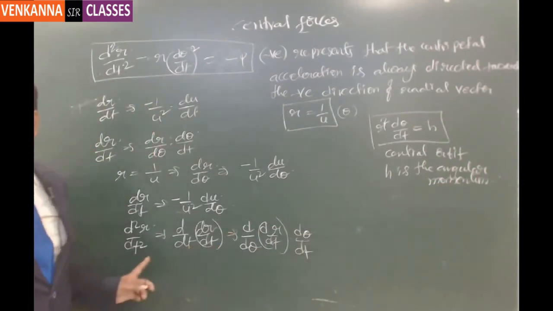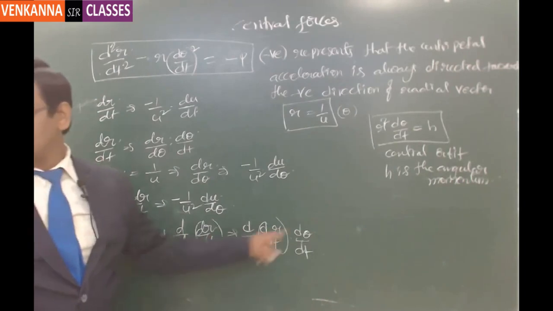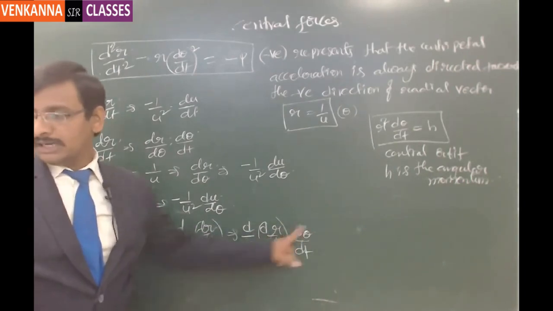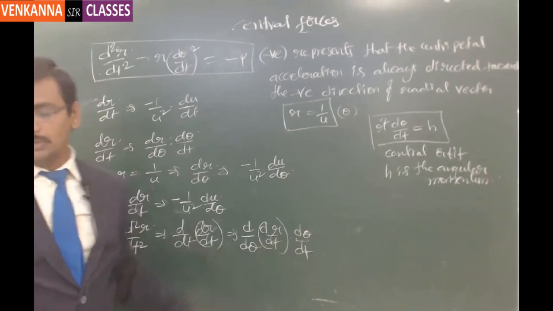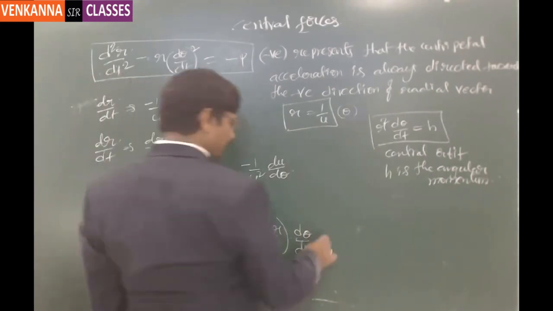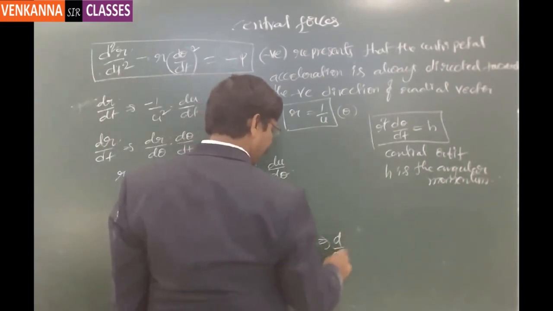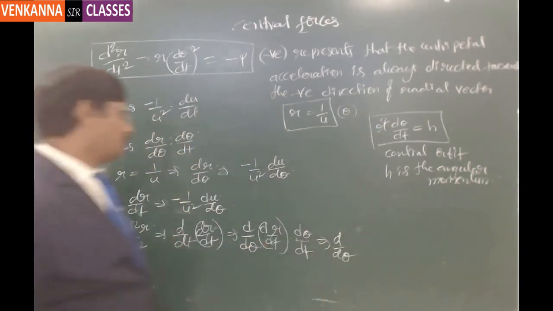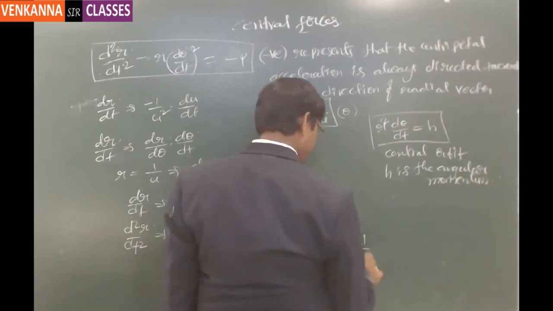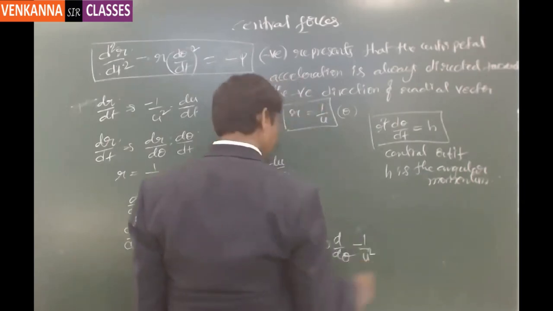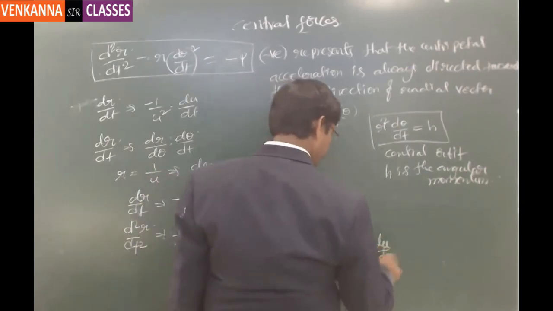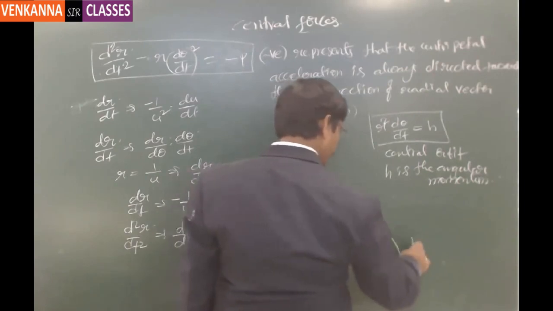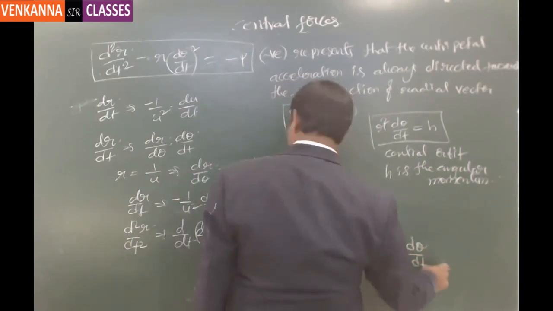So d by dt can be expressed as d by d theta into d theta by dt. So d theta and d theta coming together, so that it won't make any difference to our differential equation. Now here d by d theta of dr by dt, which is minus 1 by u square into du by d theta, into d theta by dt.